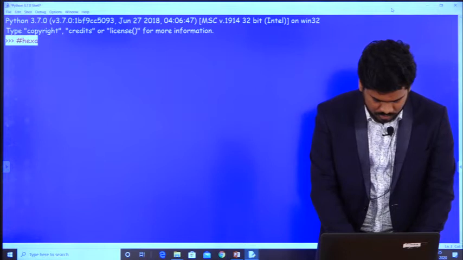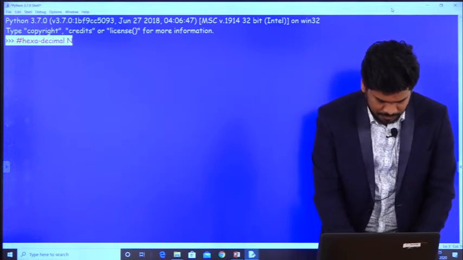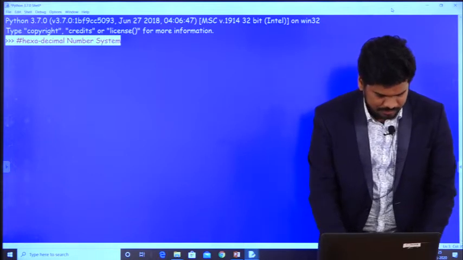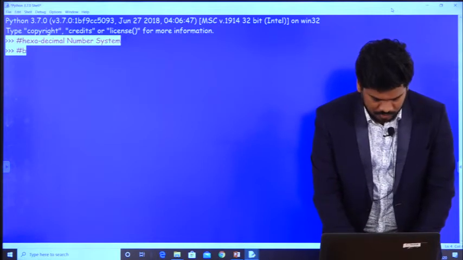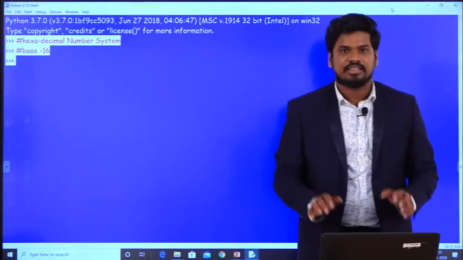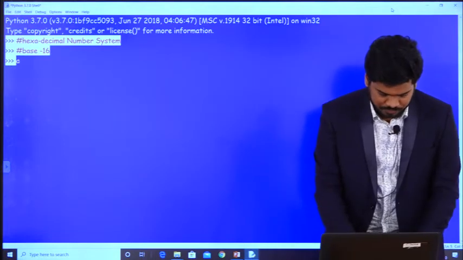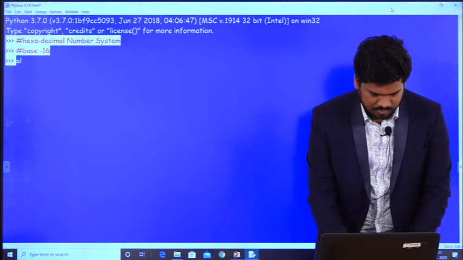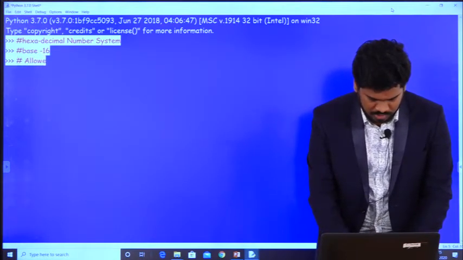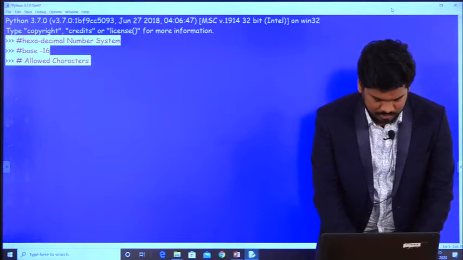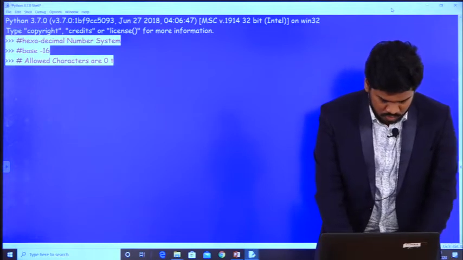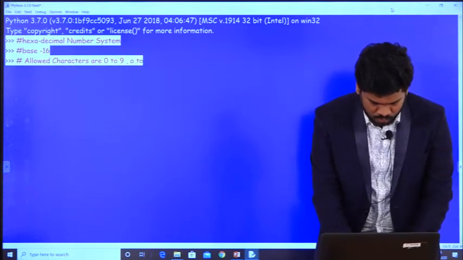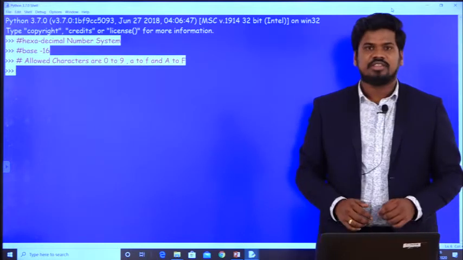So the hexadecimal number system is a base 16 number system, and the allowed characters are 0 to 9, and A to small f, and capital A to capital F. So these are the characters.